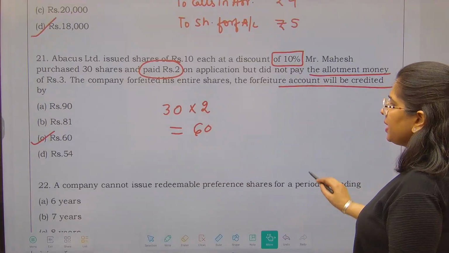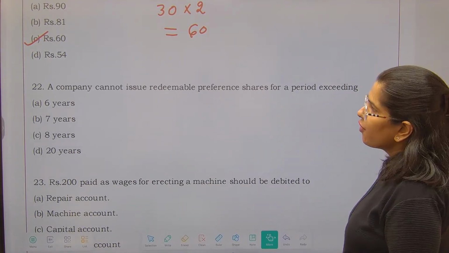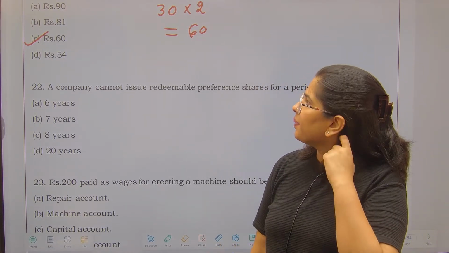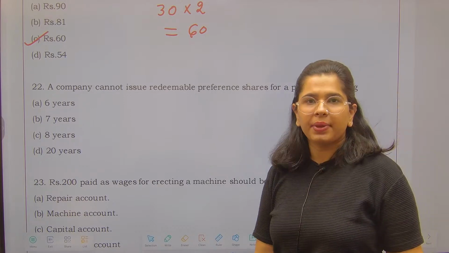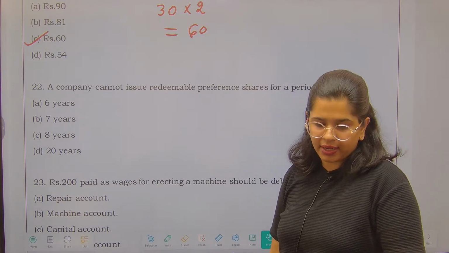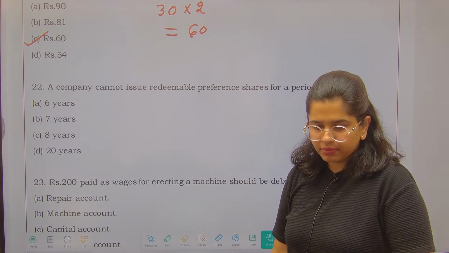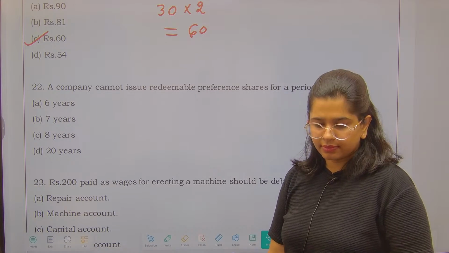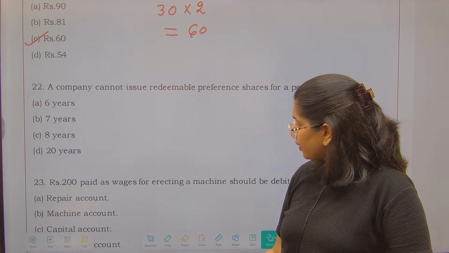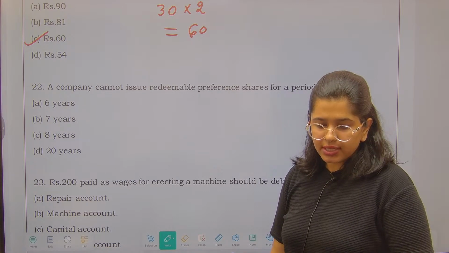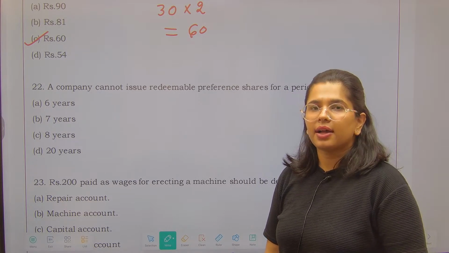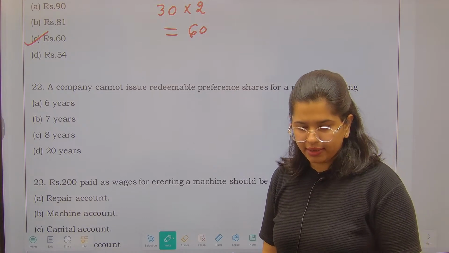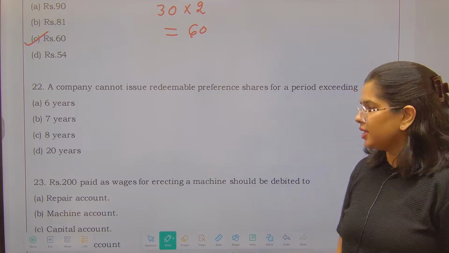Now next is: the company cannot issue redeemable preference shares for a period exceeding. An easy question to answer. Company cannot issue redeemable preference shares for a period exceeding 6, 7, 8, 20. बताइए, what should happen in this case? Question number 22. So this comes straight from the provisions that a company cannot issue redeemable preference shares having a maturity longer than 20 years. ठीक है, 20 साल से ज्यादा जो है आप नहीं इशू कर सकते.